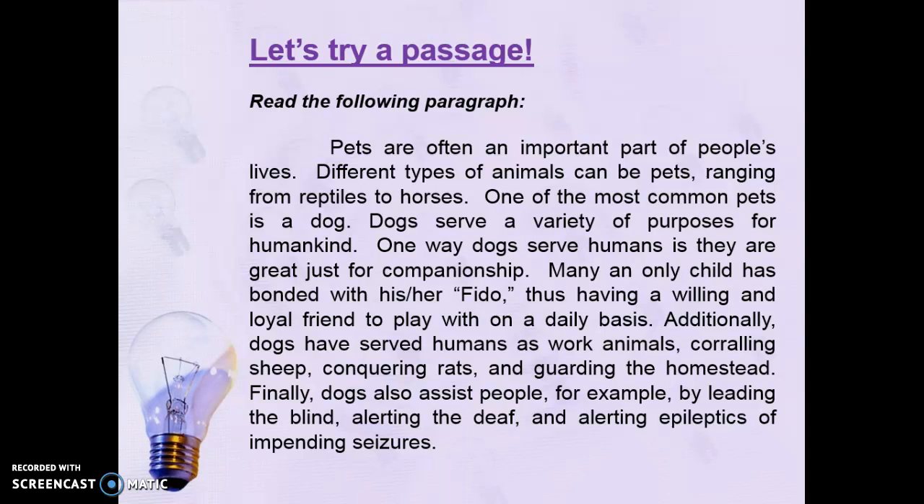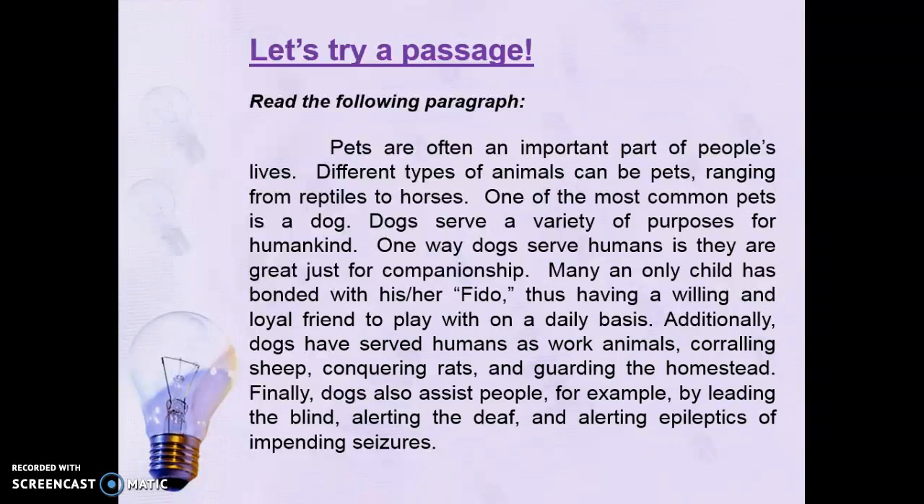Great. Let's try a passage, another one. Pets are often an important part of people's lives. Different types of animals can be pets, ranging from reptiles to horses. One of the most common pets is a dog. Dogs serve a variety of purposes for mankind. One way dogs serve humans is they are just great for companionship. Many an only child has bonded with his or her Fido, thus having a willing and loyal friend to play with on a daily basis.